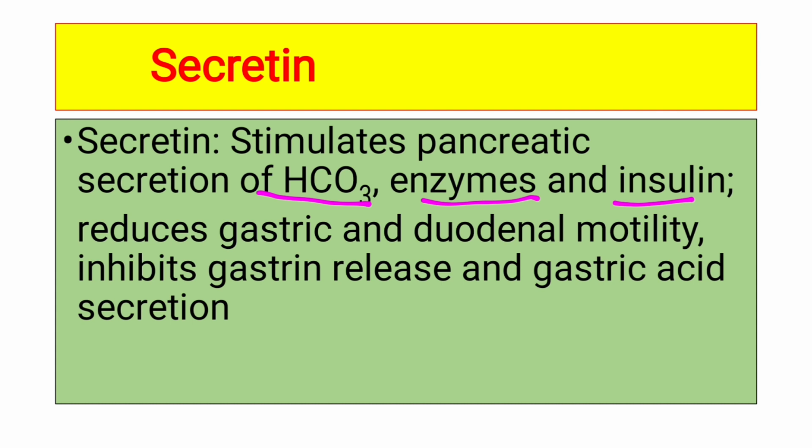It is an antagonist to gastrin, and has an important role in stimulating secretion of bicarbonate, enzymes and insulin. It helps in secretion of three things, that is HCO3, enzymes, and insulin, and reduces duodenal motility, gastric acid secretion, and gastrin. So these are the reductions, and these are the stimulations, and secretin acts as an antagonist to gastrin.